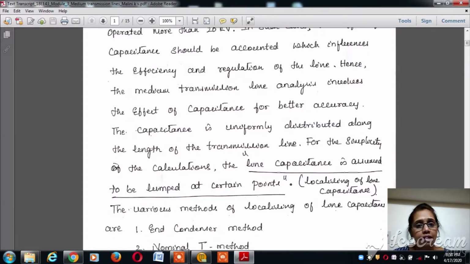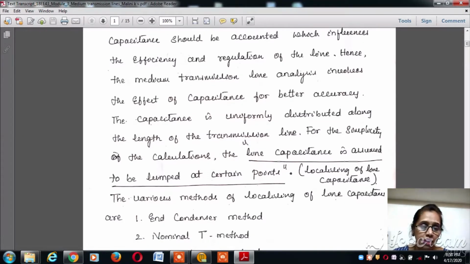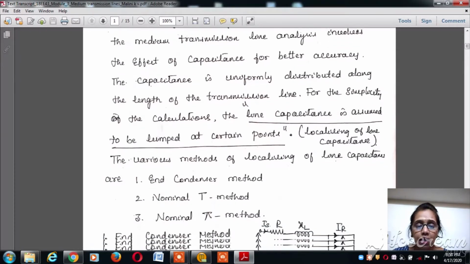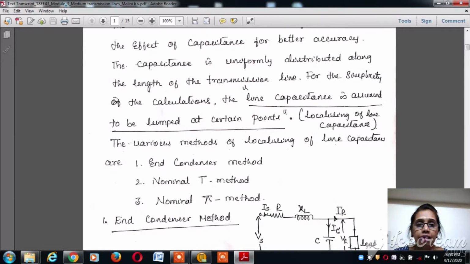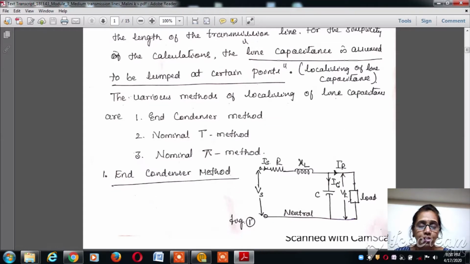We can conduct the performance analysis of the medium transmission line using three different methods. The first one is the end condenser method, the second one is the nominal T method, and the third one is the nominal pi method. Let's consider them one by one, and we will be able to analyze all of them with the help of the phasor diagram, to see what the performance analysis of the medium transmission line says. Let's take the end condenser method first, to see how the performance of the line is.